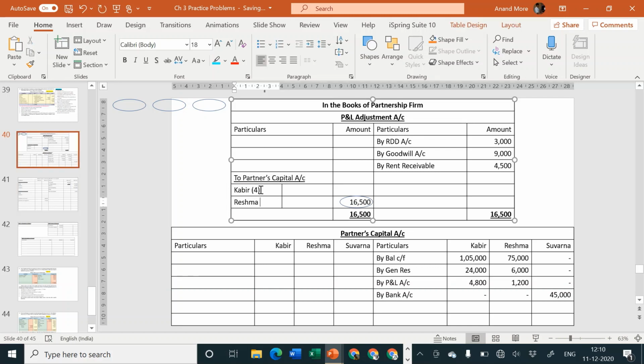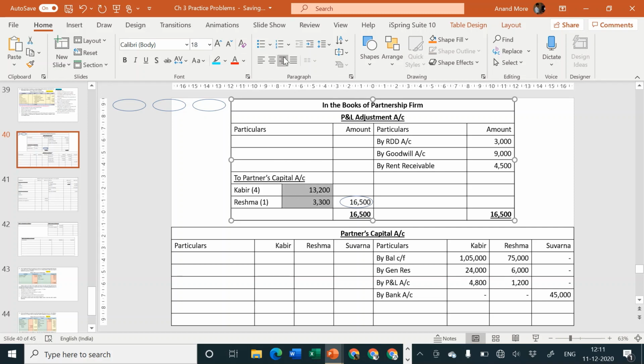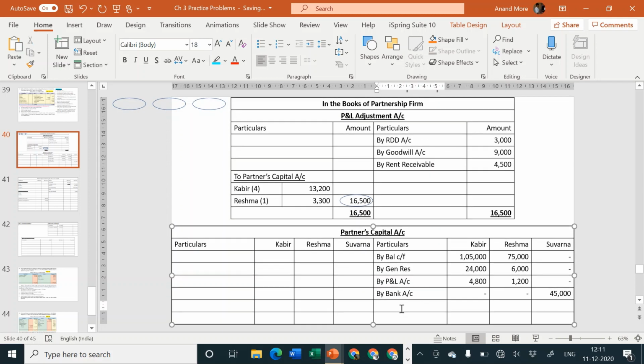Four and 1. So 16,500 is to be divided by 5, and it will be multiplied by 4 as well as 1. So 3,000 plus 9,000 plus 4,500 is equal to 16,500, divided by 5 is equal to 3,300, which is the answer for Reshma. Into 4 is the answer 13,200 for Kabir. And amount columns are always right aligned. Now probably this particular rule is imprinted in your mind, so I need not worry about the same.